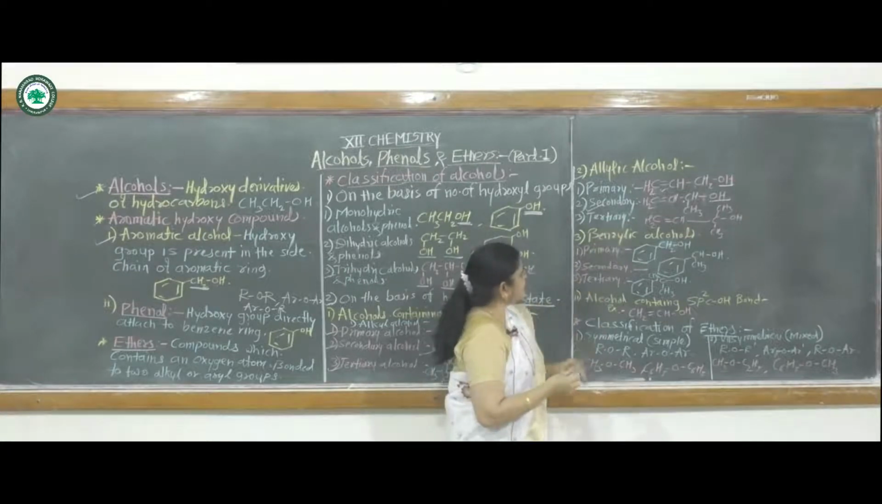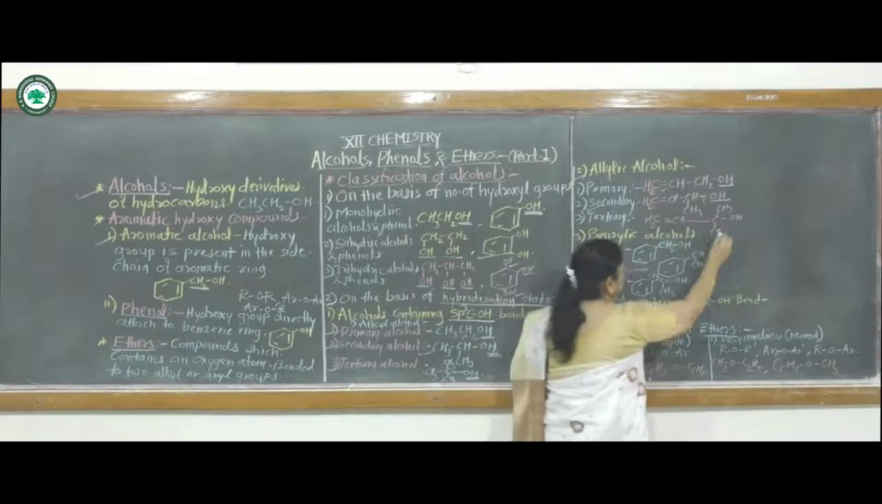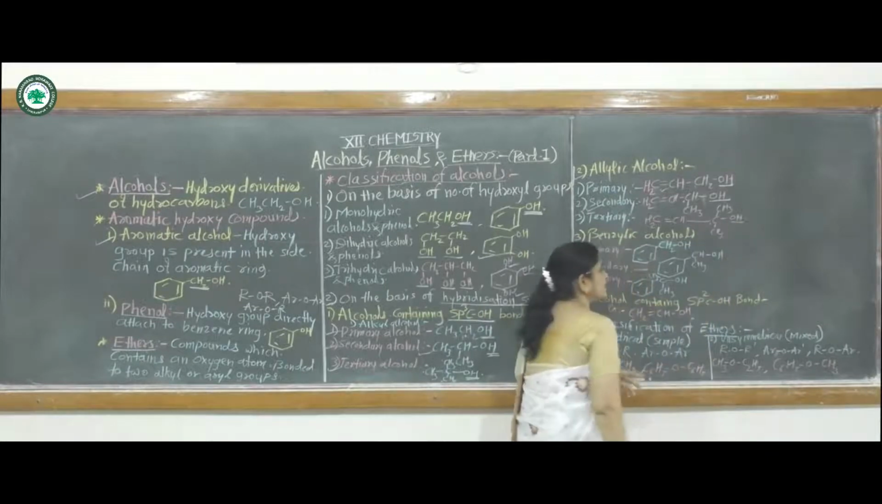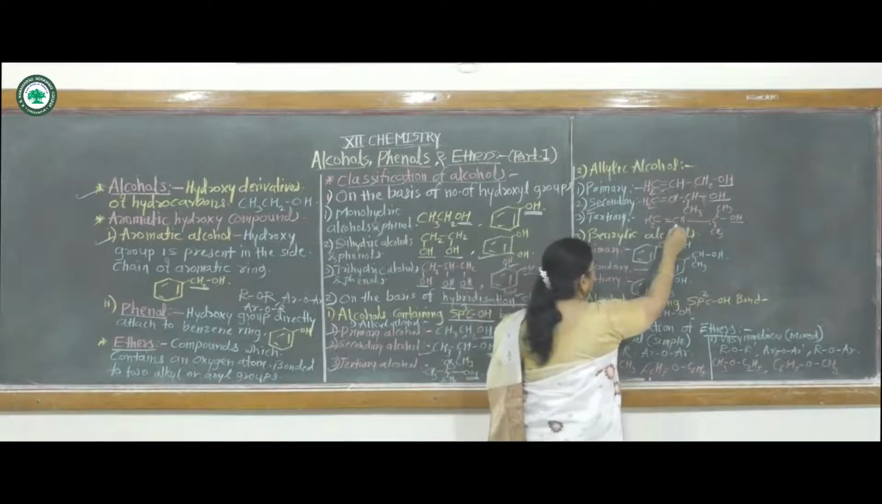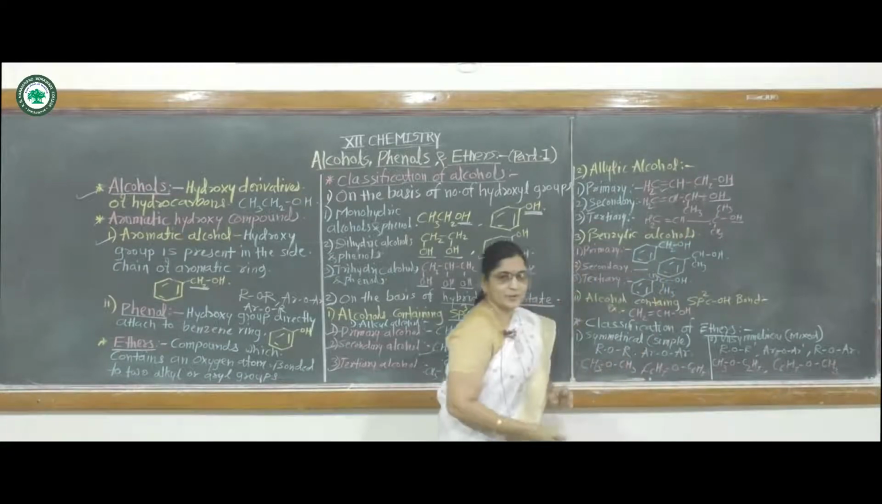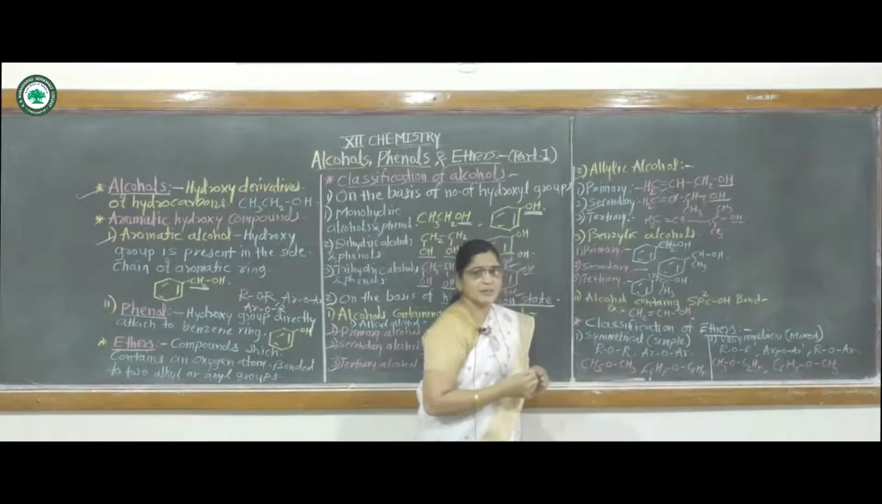Again it is an example of allylic alcohol. Allylic alcohol means the OH group is attached to an sp3 hybridized carbon atom next to a carbon-carbon double bond. But this carbon atom is also a tertiary carbon atom.